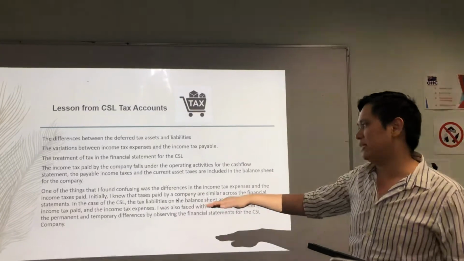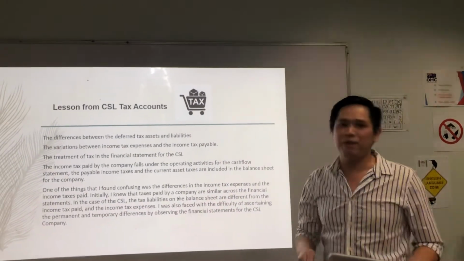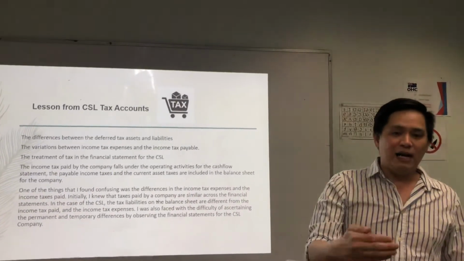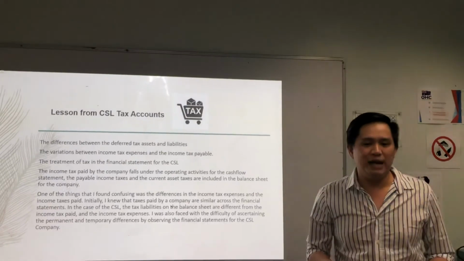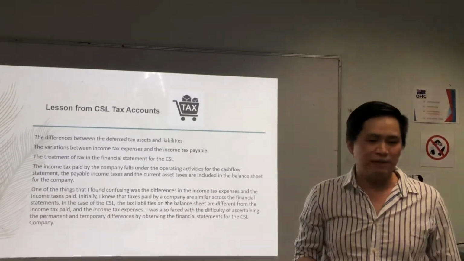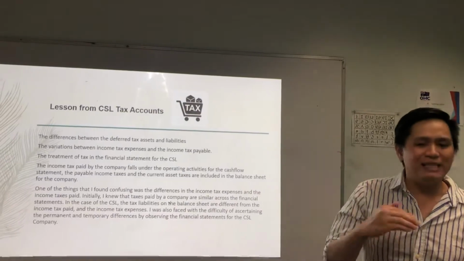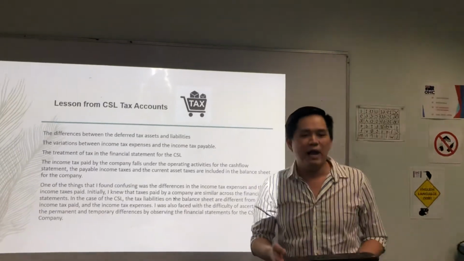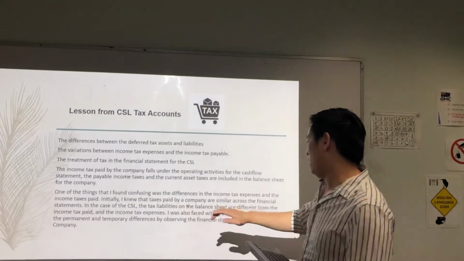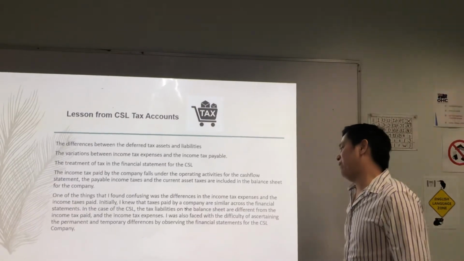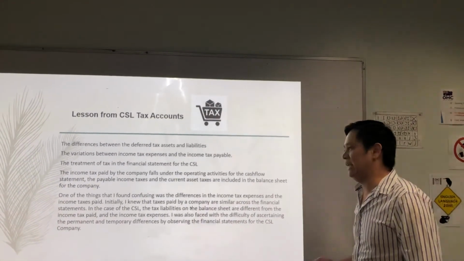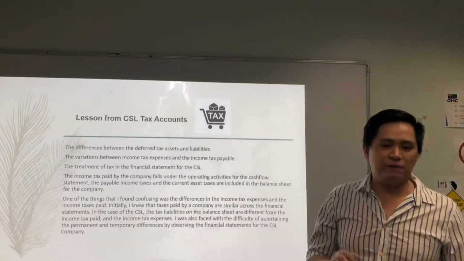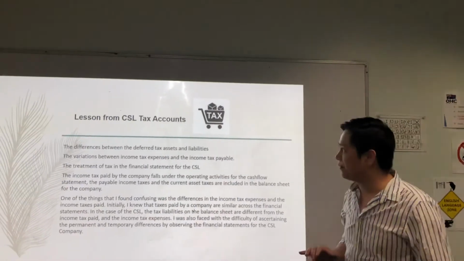One of the things that I found confusing was the difference between income tax expenses and income tax paid. I know that tax paid by the company is similar across their financial statements. In the case of CSL, the tax liabilities on the balance sheet are different from the income tax paid and the income tax expenses. I also faced difficulty in ascertaining the permanent and temporary differences by observing the financial statements for CSL company.